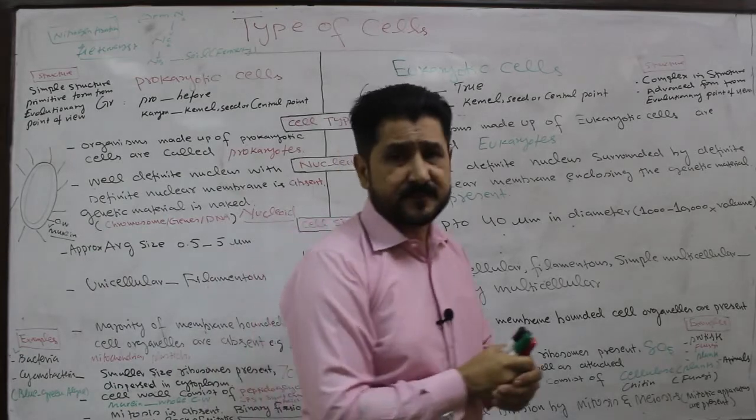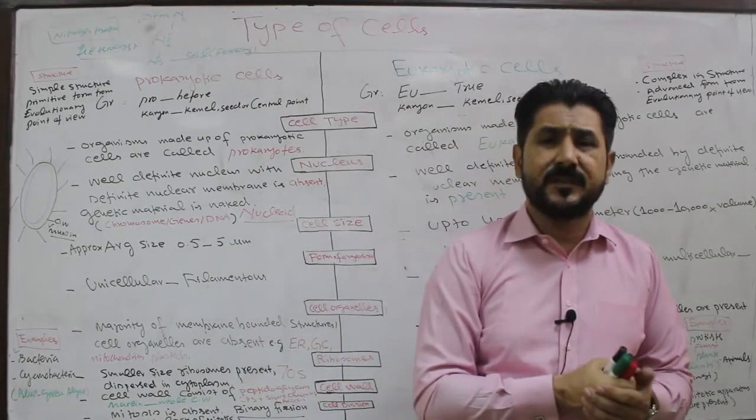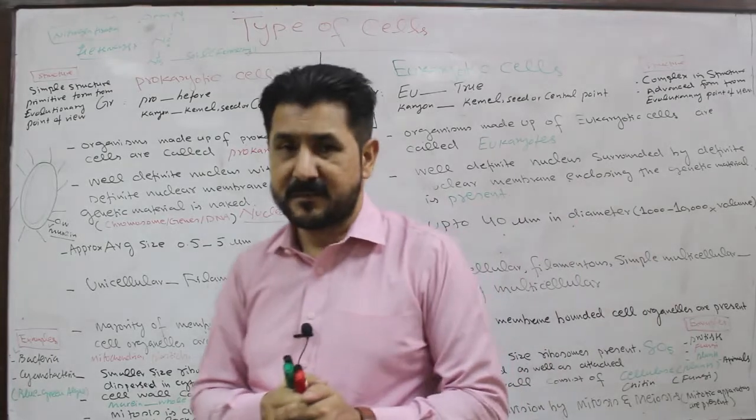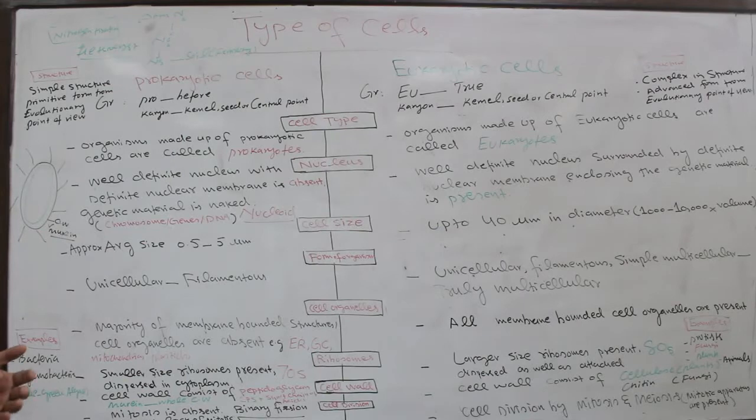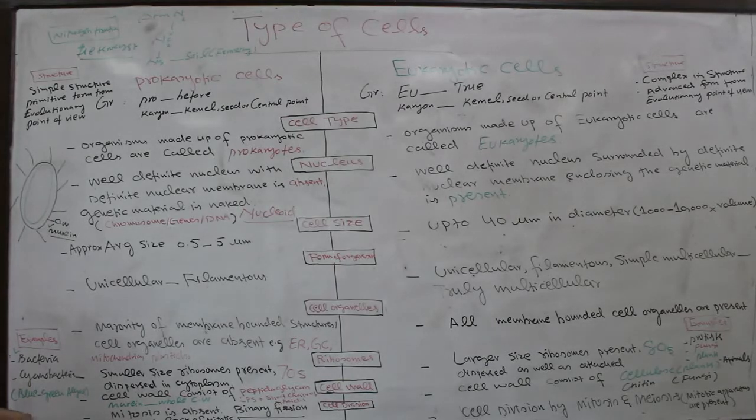The typical examples are Nostoc, Oscillatoria, Leucaspis, and also Anabaena. These are the typical examples of prokaryotic cells or prokaryotes.